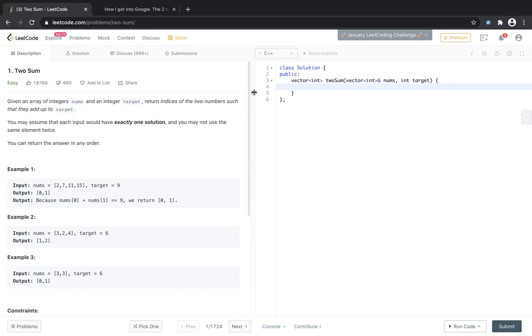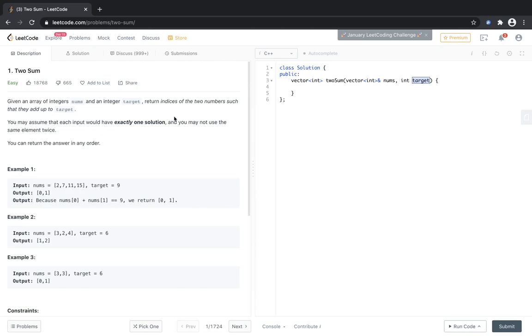So this is the very first question that we are going to try, and this is the two sum question. This is a pretty easy question, and let's see how we can approach it. Here we are given an array of numbers called nums and a target value called target, and we need to find two numbers in the array that sum up to the target value.